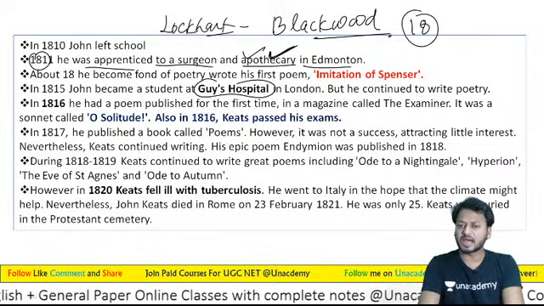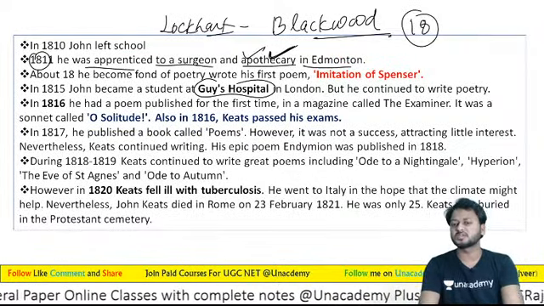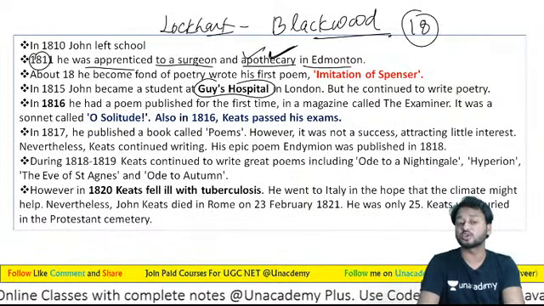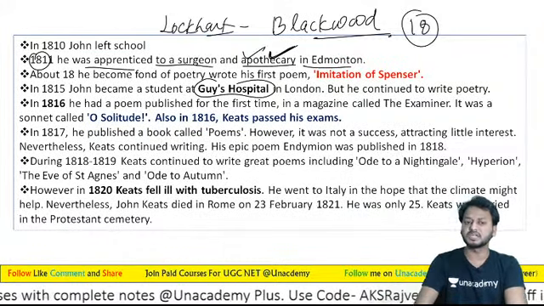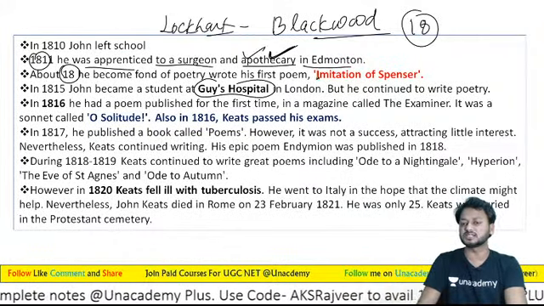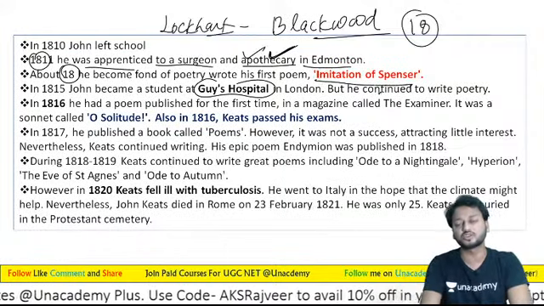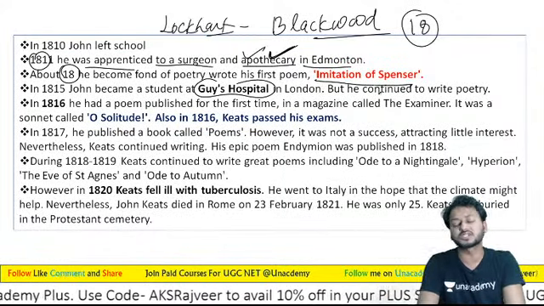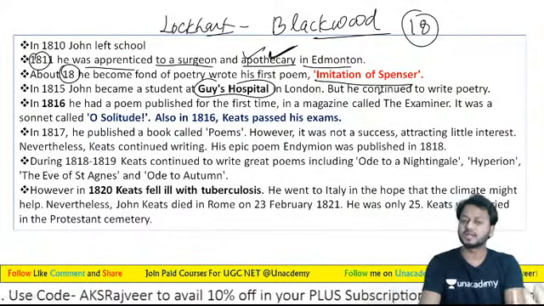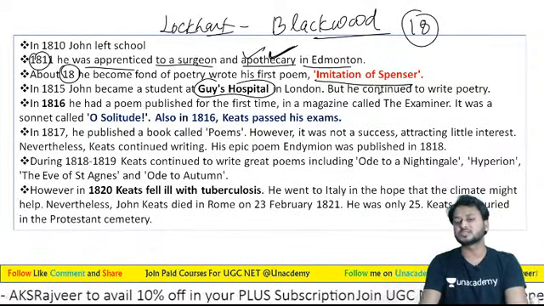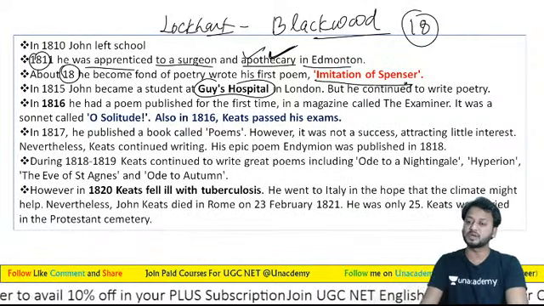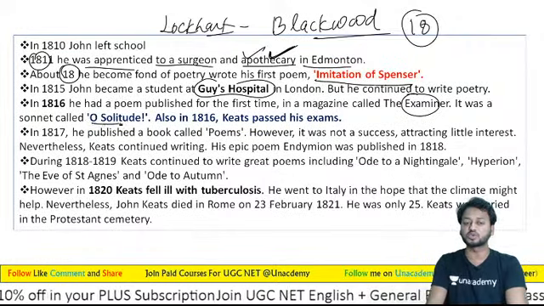Though learners, he attempted first to write poetry, because you can see Imitation of Spenser. About 18, he started writing poetry, and this is the result, Imitation of Spenser. So this is the first poem by John Keats. But later on, learners, he also published another poem that appeared in the Examiner, and this is O Solitude.